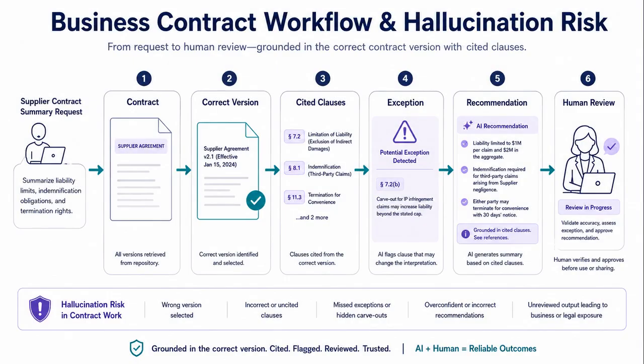From there, the next practical step is business example. A business user asks AI to summarize a supplier contract. If the model has no contract, it may give a generic summary. If it sees the wrong contract version, it may produce outdated guidance. If it misses an exception clause, the recommendation may be risky. The safer workflow is to use the correct source document. Ask for cited clauses. Then route important decisions for human review.